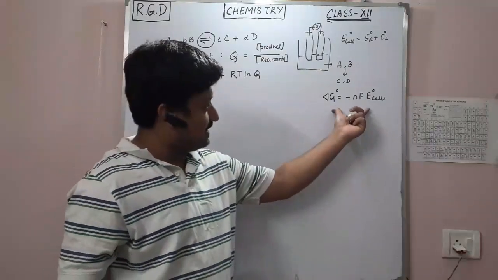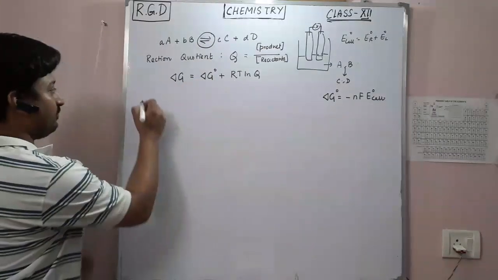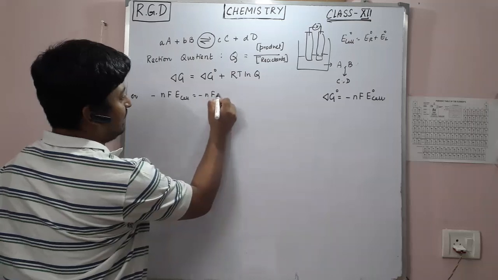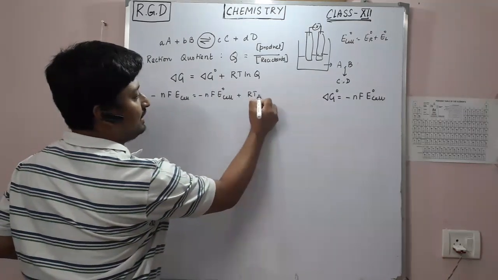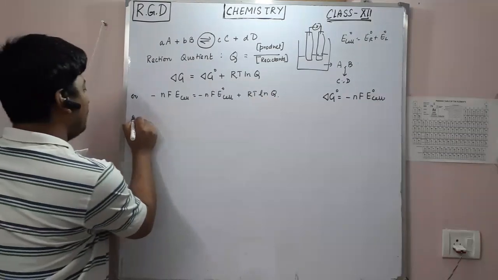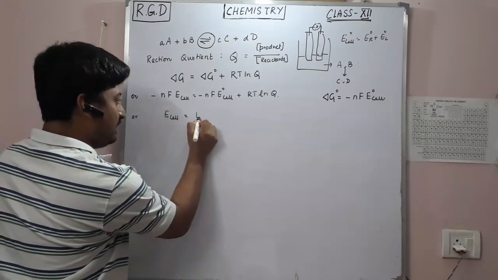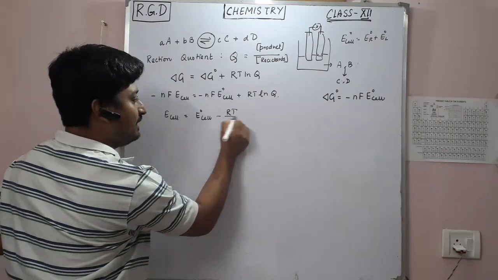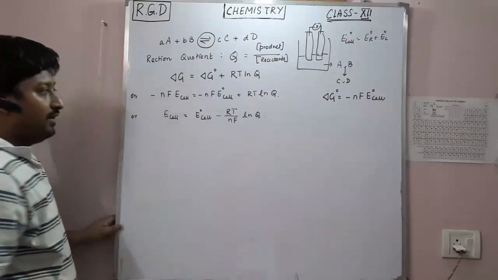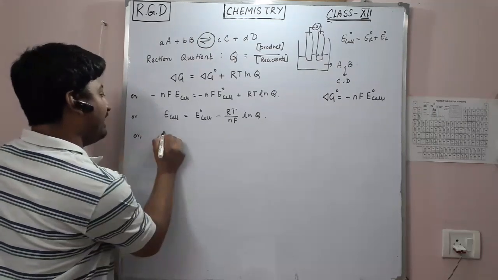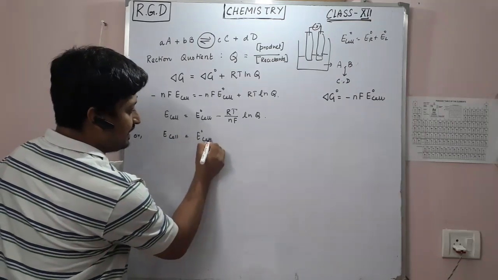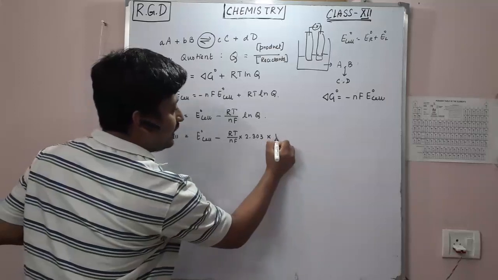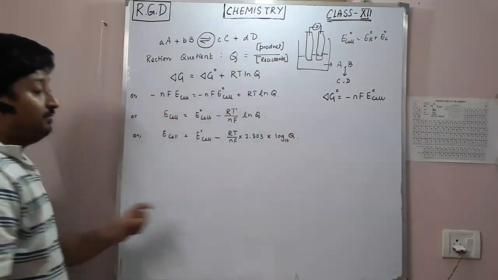Now I will put these expressions in: minus nF E cell is equal to minus nF E0 cell plus RT ln Q. If I rearrange and divide by minus nF, E cell will be equal to E0 cell minus RT by nF ln Q. Or we can write E cell is equal to E0 of cell minus RT by nF multiplied by 2.303 multiplied by log base 10 of Q.